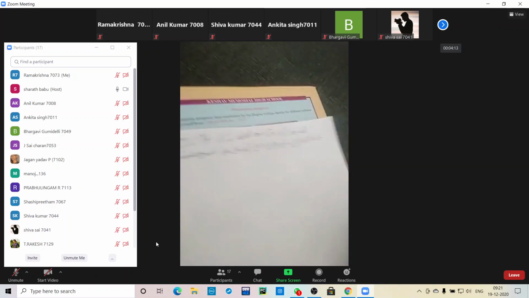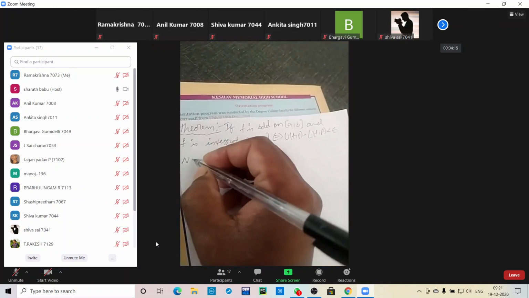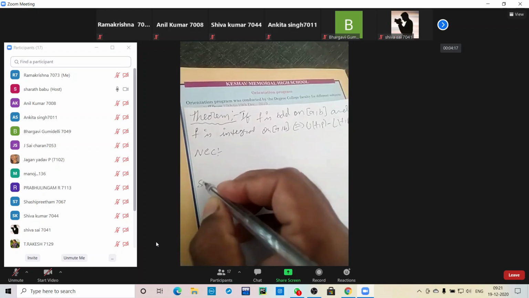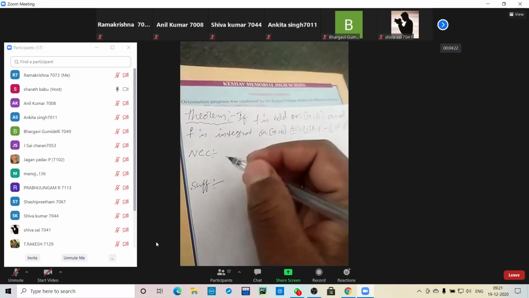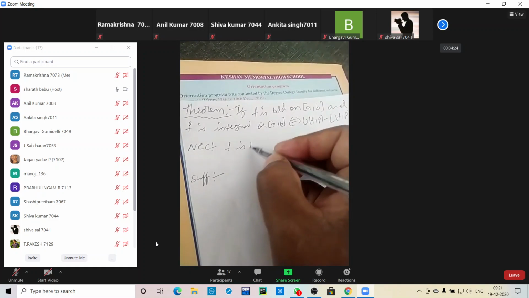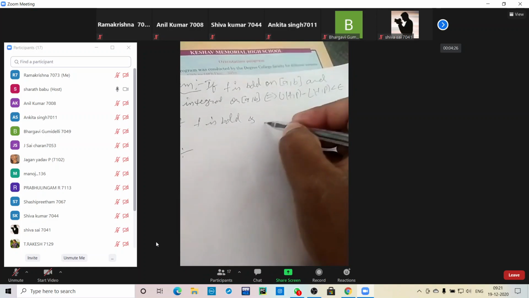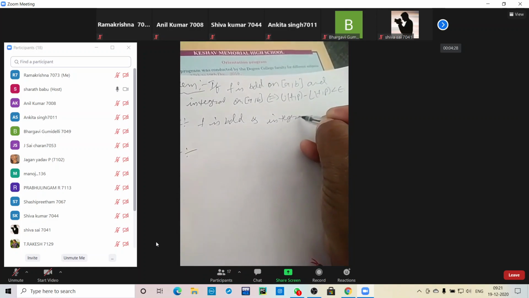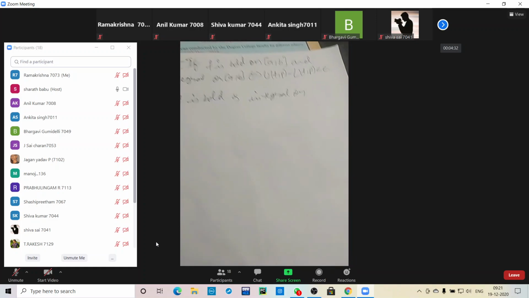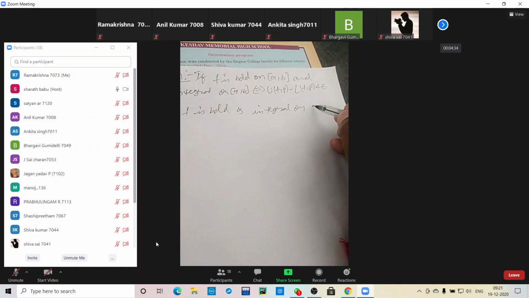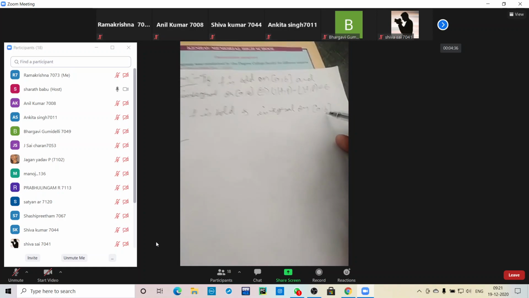If and only if means we should consider two conditions: one is the necessary condition and one is the sufficient condition. So for the necessary condition, f is bounded and integrable on the closed interval [a, b].